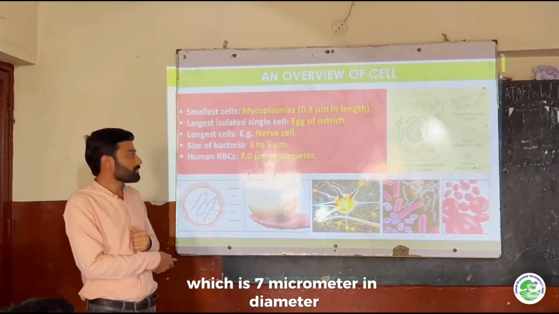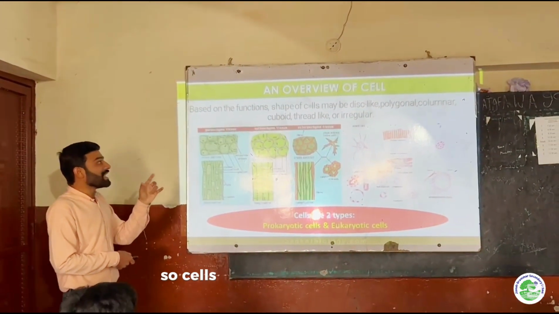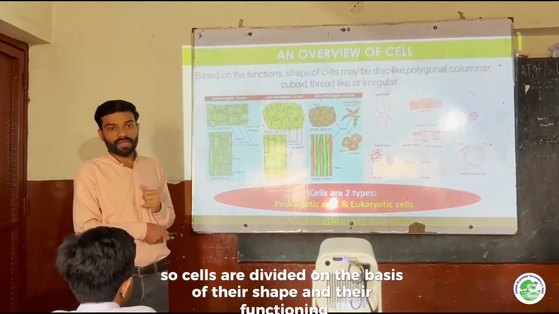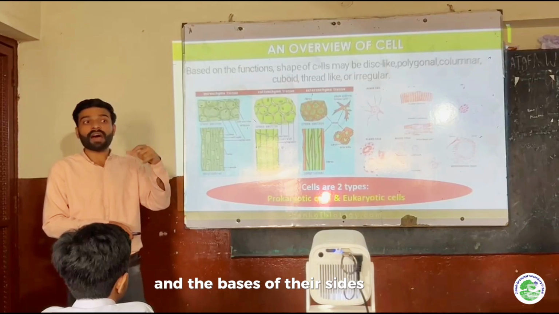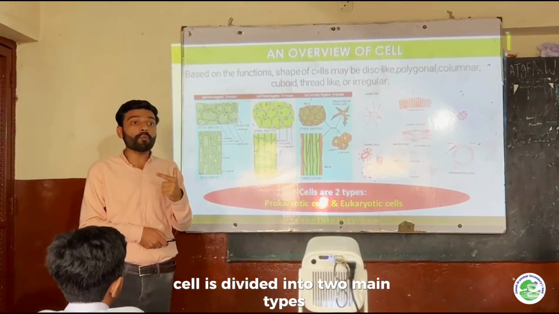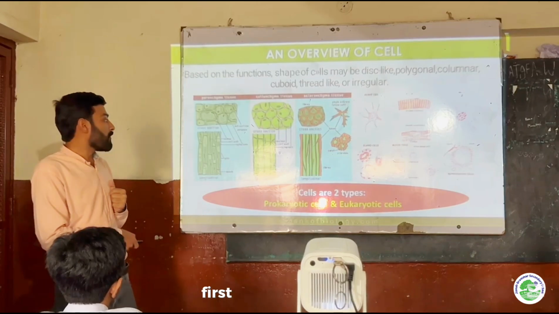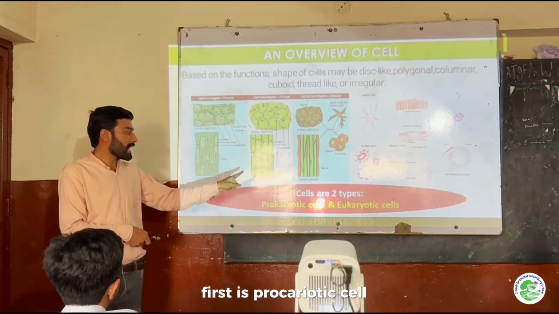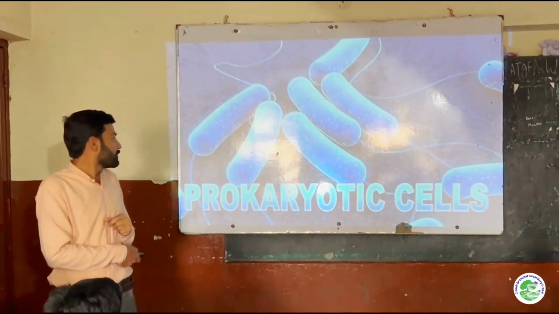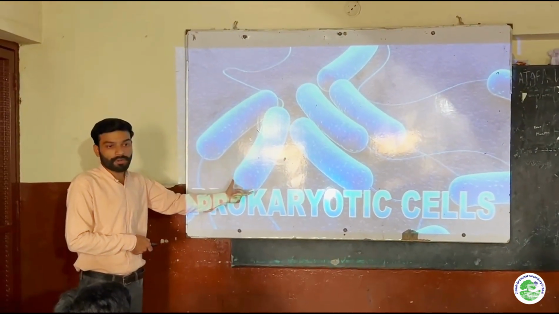So the cell is divided on the basis of its size, shape and functioning into two main and basic types. The first is prokaryotic cells and the second is eukaryotic cells. This is a picture of prokaryotic cells.